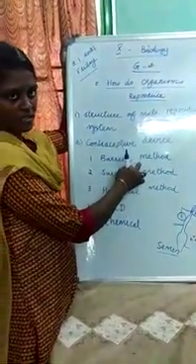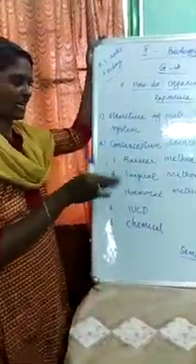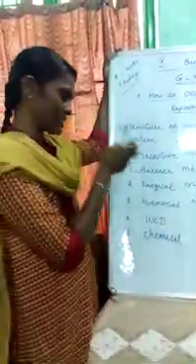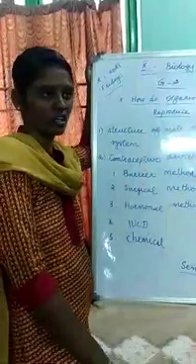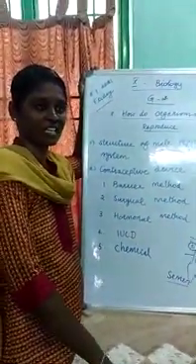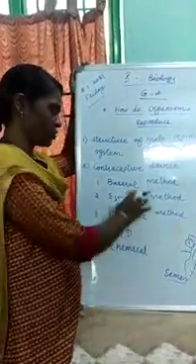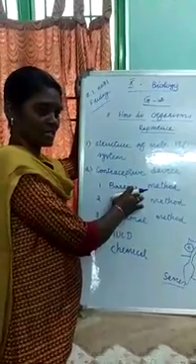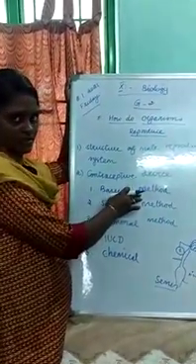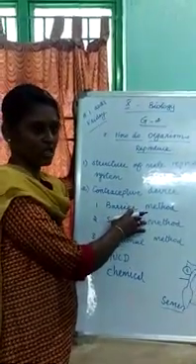Barrier method means some apparatus acts as a barrier. For example, cervical caps and condoms. Cervical caps and condoms are helpful to prevent the entry of sperm into the female reproductive tract. So by the barrier method, the sperm transportation is prevented. You have to write about the device names, cervical caps and condom.